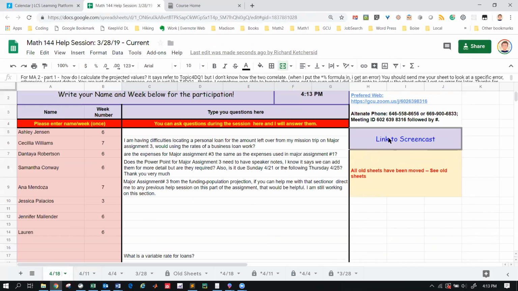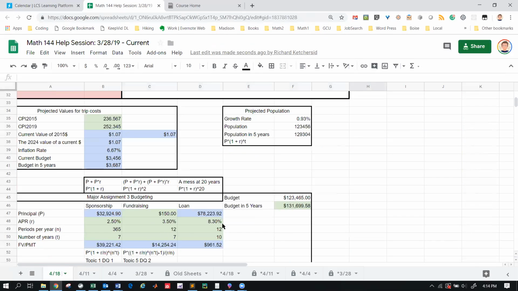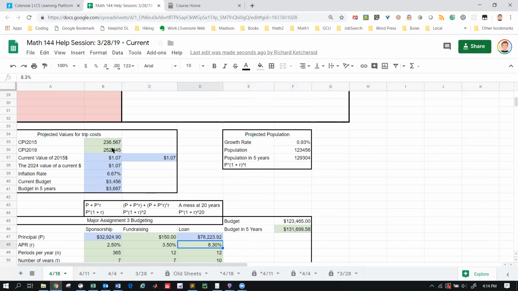There's a link to the previous one. Here's a link. This call-in session has a screencast, just like the thing I'm making here for you guys. And you can see where I've answered all the questions down here, and I'm using this green and blue coding again. So blue things are formulas and green things are just numeric values, or sometimes I call these parameters.